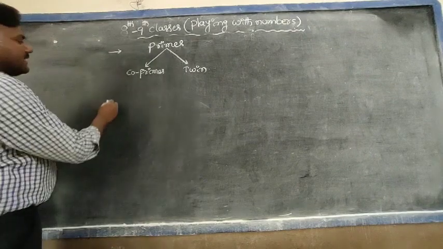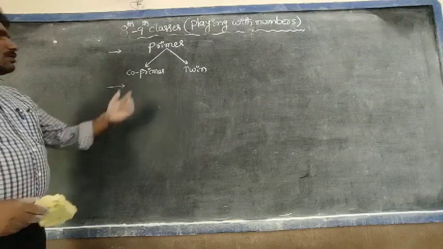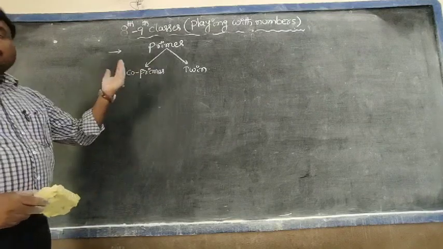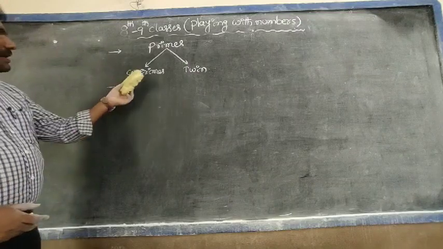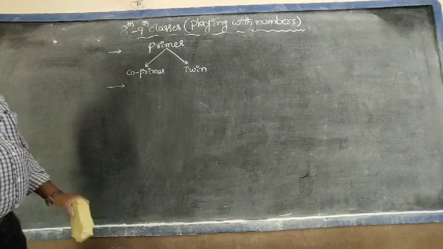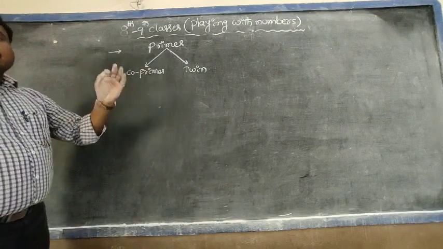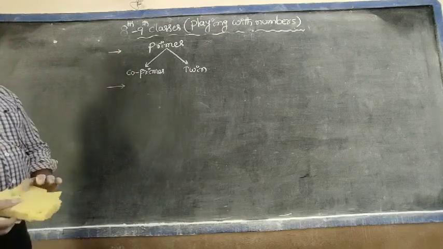Next, prime numbers are classified into two types. One is co-primes, the other one is twin primes. Co-primes are also called relatively prime numbers. How to define co-primes or relatively prime numbers: if two numbers have only one as a common factor, they are called co-primes or relatively primes.